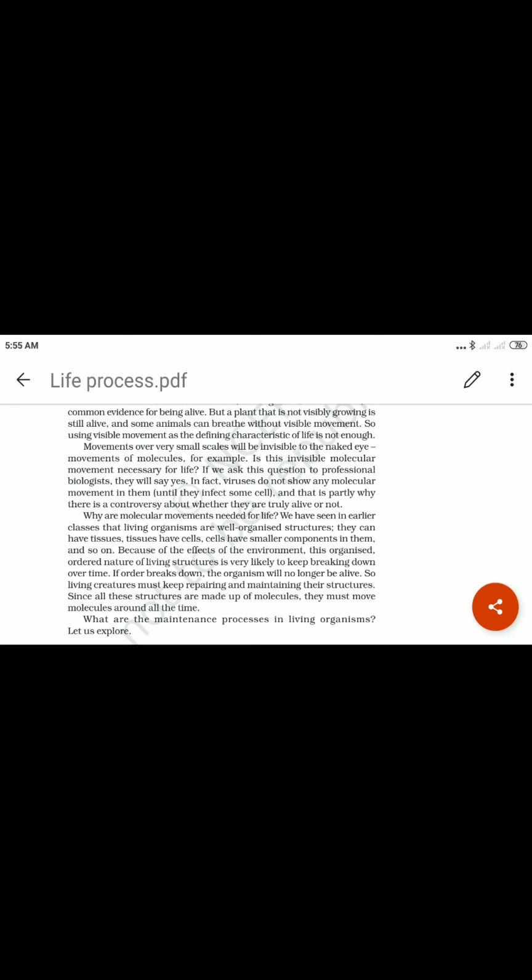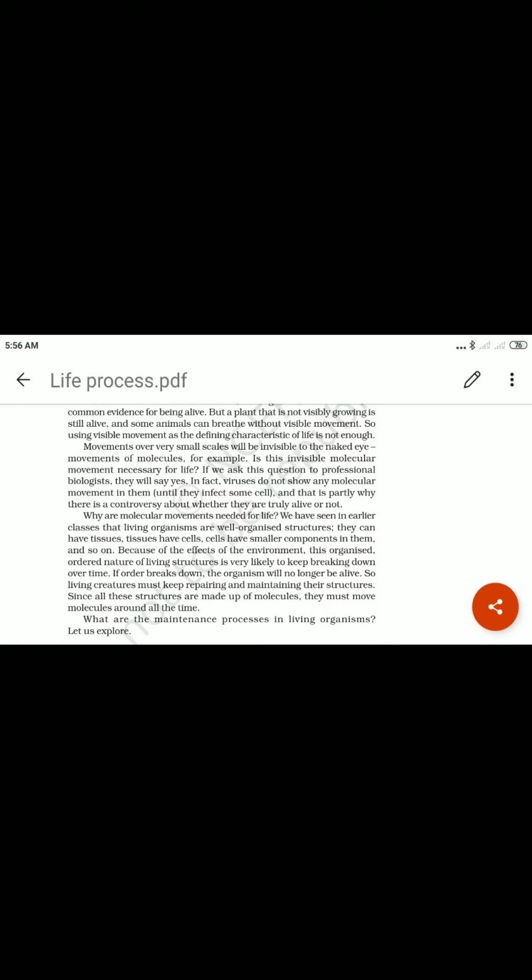Okay, it means in the viruses, whether we are taking the example of COVID-19 or other viruses, they are unable to show the molecular movement in their body. It means in the viruses there is no molecular movement in their body.